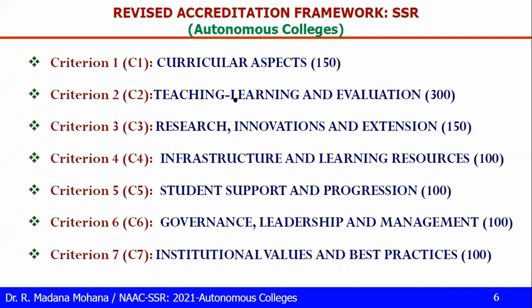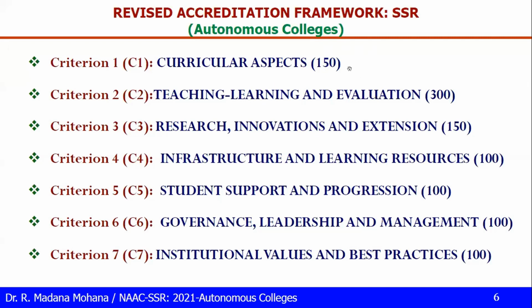Criteria 2, teaching, learning and evaluation, the weightage is 300. Criteria 3, research, innovations and extension, 150. Criterion 4, infrastructure and learning resources, 100. Criteria 5, student support and progression, 100. Criteria 6, governance, leadership and management, 100. Criteria 7, institutional values and best practices, 100. Now you can add all these weightages, the total score is 1000.